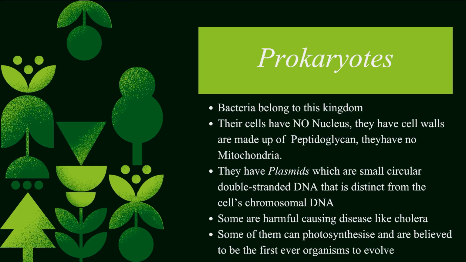They have no mitochondria. They have plasmids, which are small circular double-stranded DNA, distinct from the cell's chromosomal DNA. Some are harmful, causing diseases like TB and cholera, but they also play an important role in the carbon cycle, nitrogen cycle, biotechnology, and treatment of sewage. They are also used to make insulin through biotechnology, which we'll be learning later. Some of them can photosynthesize, and they are believed to be the first ever organisms to evolve.